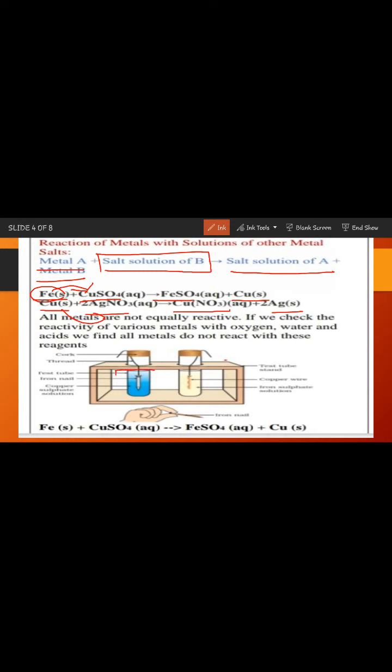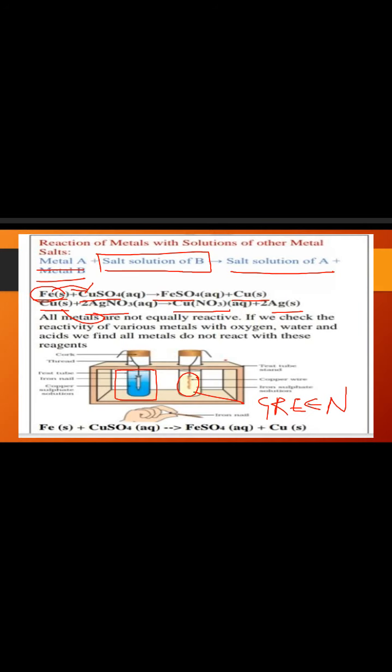Okay, now iron plus copper sulfate, it is shown, this can be done in the lab also. Copper sulfate has a blue color, and if we put an iron nail in it, after some time this blue color will change to green. It is not shown in the picture, but actually it's a slow process. A deposit of copper will form on the iron nail, that means the iron nail will turn brown in color.